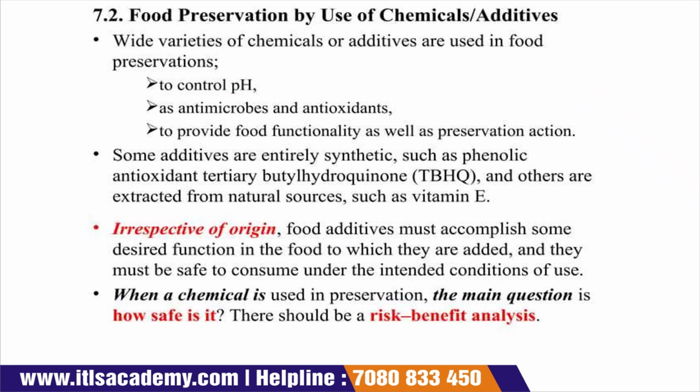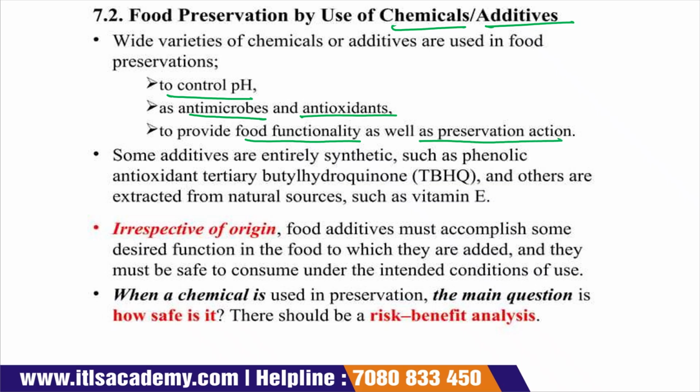Food preservation by use of chemical additives. Now when we use a chemical, it is called an additive. So various chemicals and additives are used for the preservation of food products so that they control the pH of the food product, act as antimicrobials and antioxidants, and also provide a functional as well as preservative action.